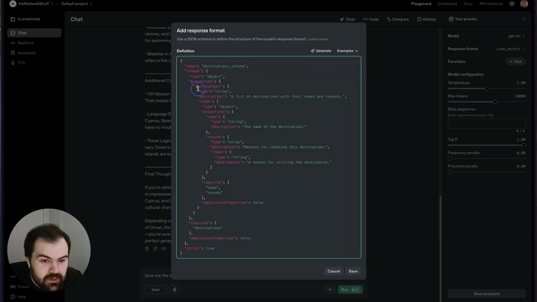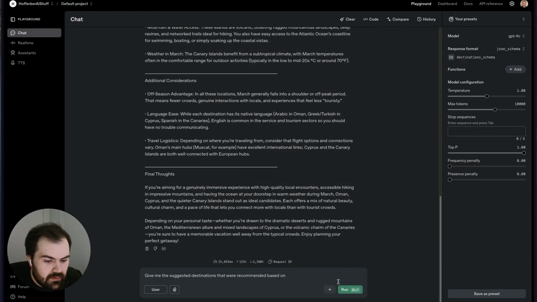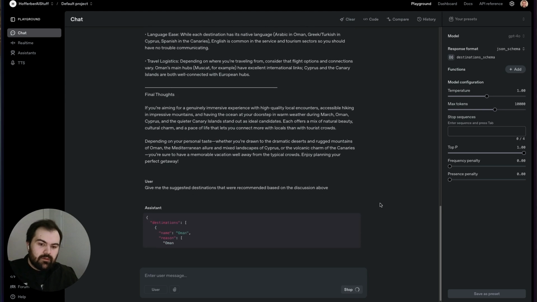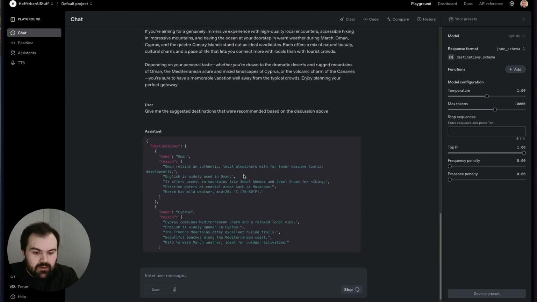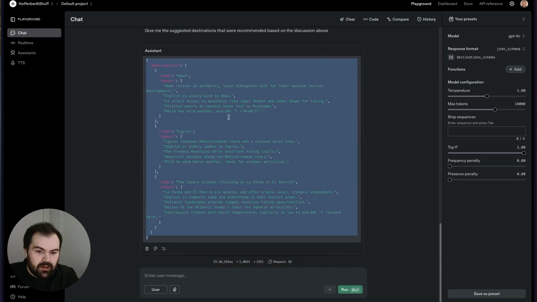So now we've got an object that has destinations, and it has an array, and that has name and reason, and then those are required and it's strict. Cool. Okay, this looks really great. So I'm going to save that as my schema. We're going to run this with that schema attached for GPT-4o. And this is going to be able to format for us the different places that we're going. Now we've got our name of the region, some of the reasons why we're going there. Yeah, this is great. So now we've got a nice formatted structure here that we can then use to kind